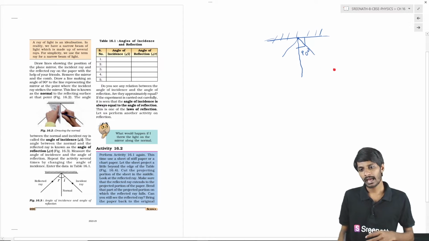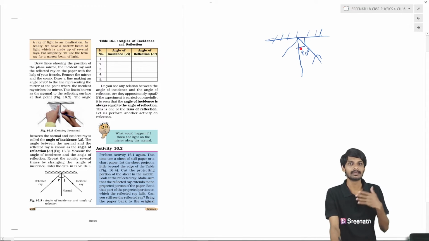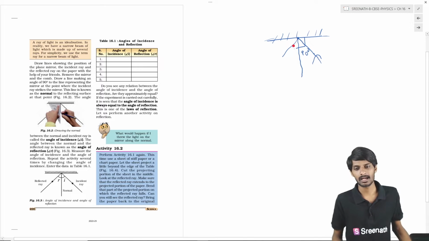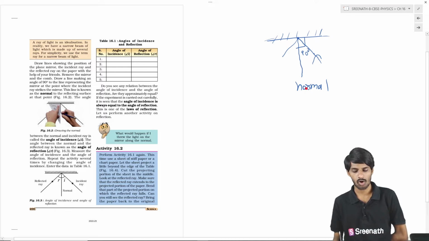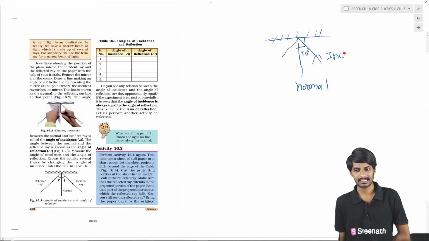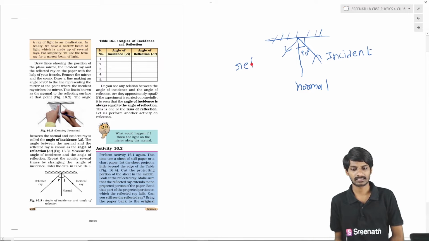So basically the incident ray is coming in this direction. The line which makes 90 degrees with the mirror surface is called the normal, students. The straight line which is perpendicular to the mirror plane is called the normal, and this is called the incident ray, and this is called the reflected ray, students.